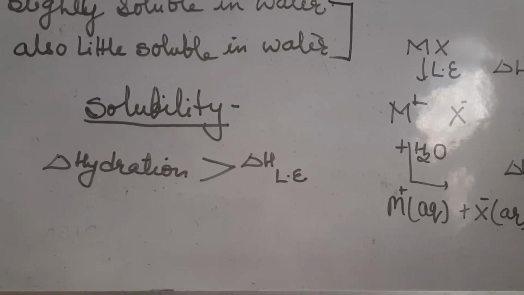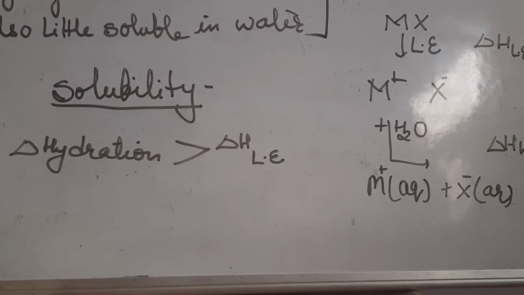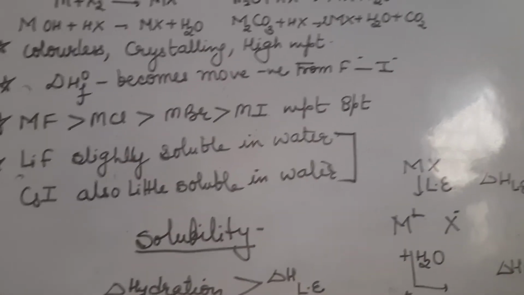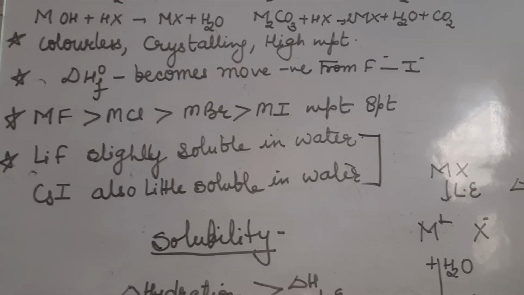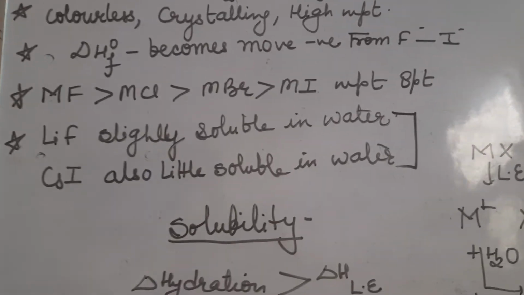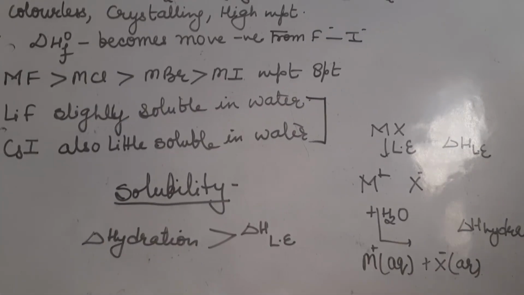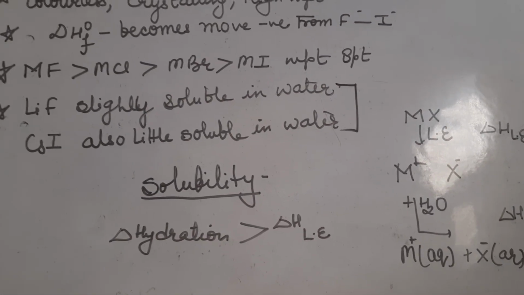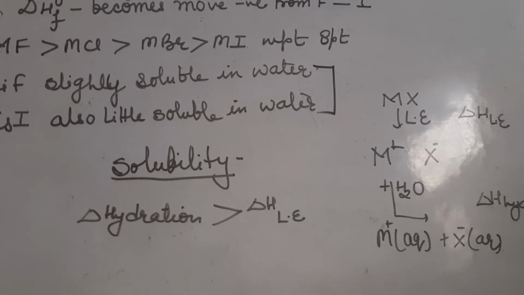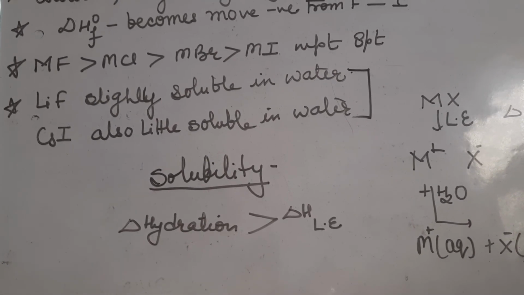कंपाउंड कब सॉल्युबल होगा? जब हाइड्रेशन एनर्जी मीन्स रिलीज ऑफ एनर्जी इज मोर देन रिक्वायर्ड लैटिस एनर्जी. In case of lithium fluoride, the lattice energy is high. Hydration energy is also high, because lattice energy depends upon the strength of the ionic bond. Strength of the ionic bond depends upon small size and charge. Lithium has a smaller size, so its lattice energy is high. That's why the required energy is high.